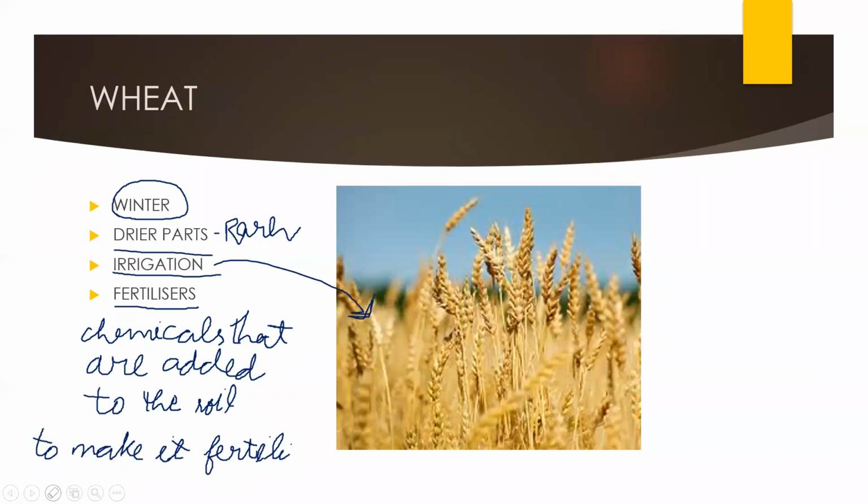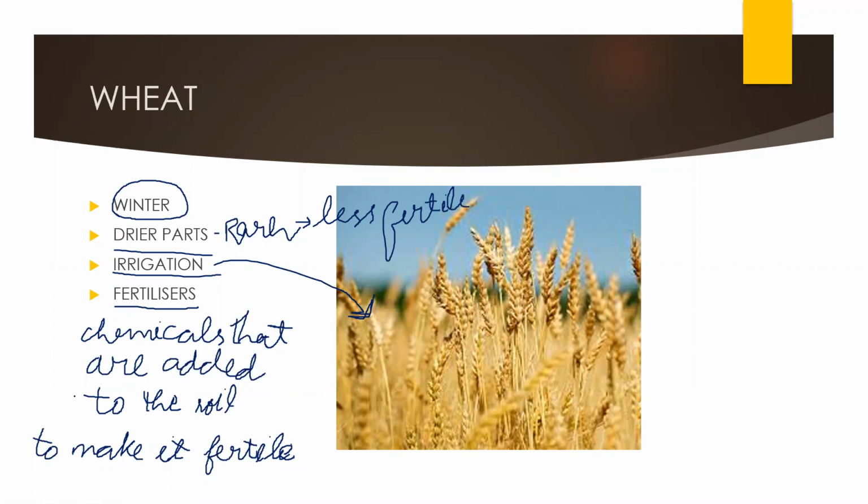You can note it down or take a screenshot: chemicals that are added to the soil to make it fertile. So wheat basically needs fertilizers, because in rud there is less fertile soil. So to increase the fertility, we add fertilizers.